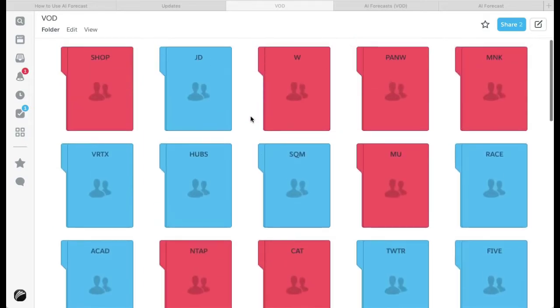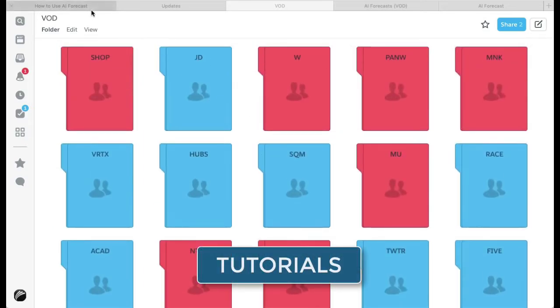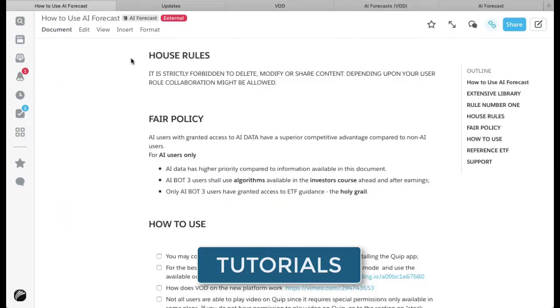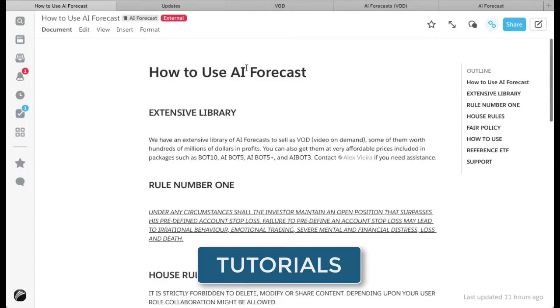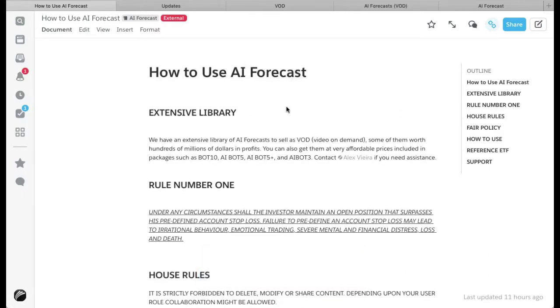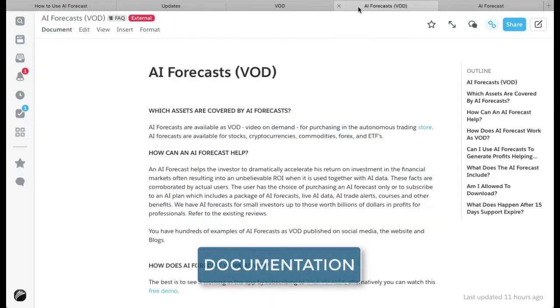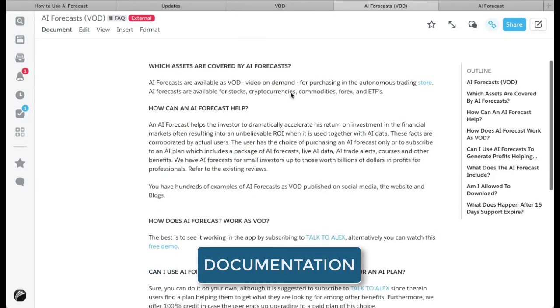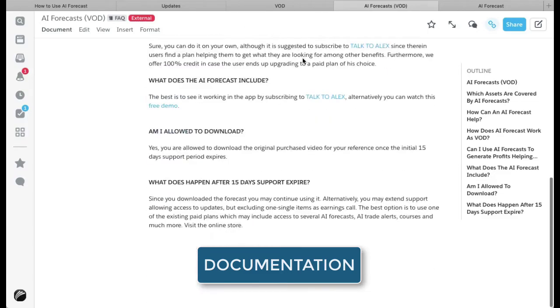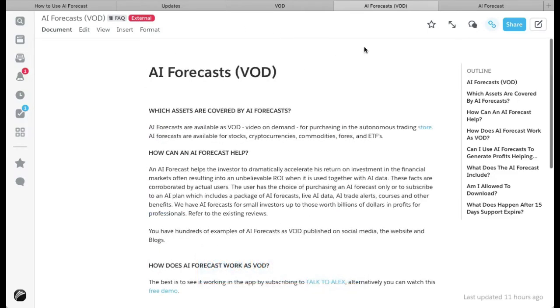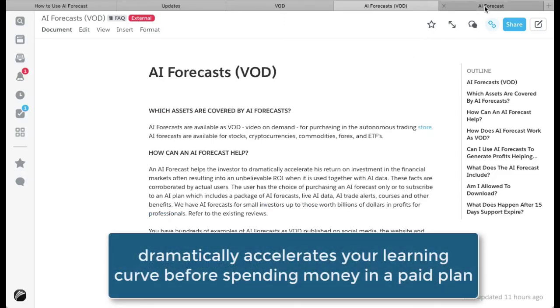Having said this, once you log into the app, you also have access to complete documentation. For example, here, how to use artificial intelligence forecast, okay? Rules, guidance, tasks, and so on. Moreover, you also have the frequently asked questions, which, by the way, you don't have access to on the website. It is not for public knowledge. We are not interested, this is not an exercise of selling.